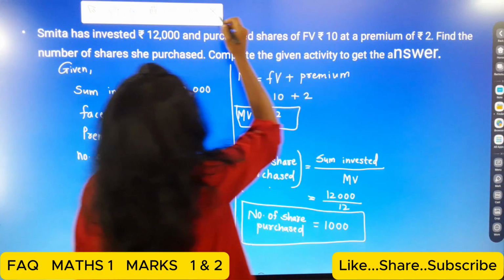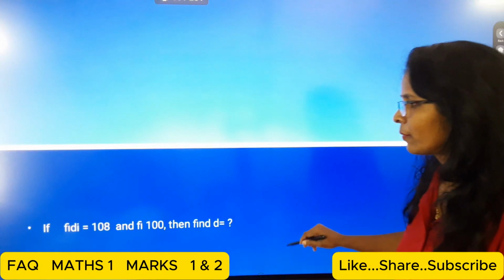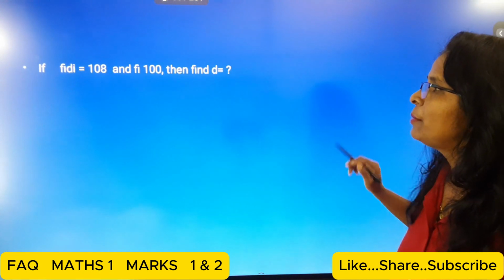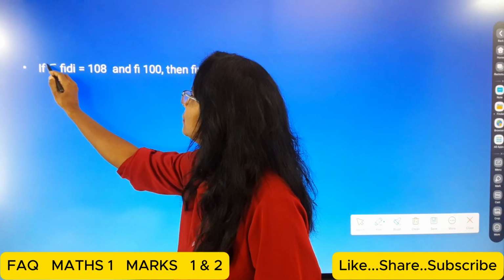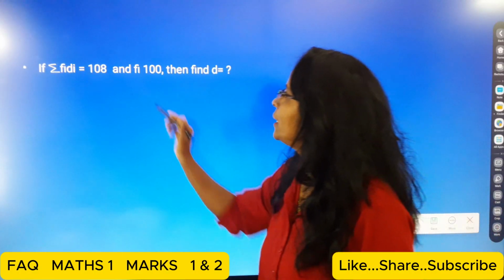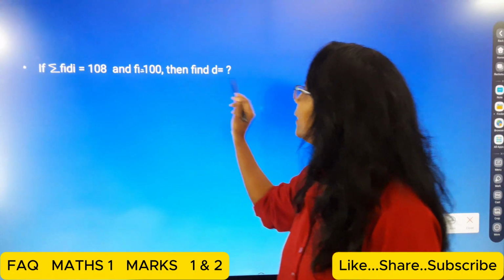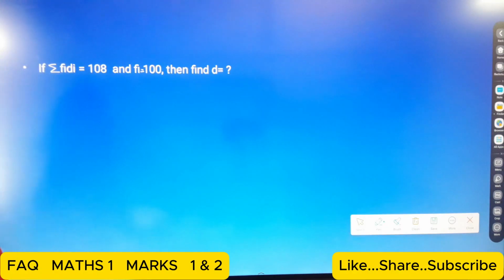Then the next example, students: if summation fi di is equal to 108 and summation fi is equal to 100, then find d. Yes students, d is the deviation. We have to find out the deviation.